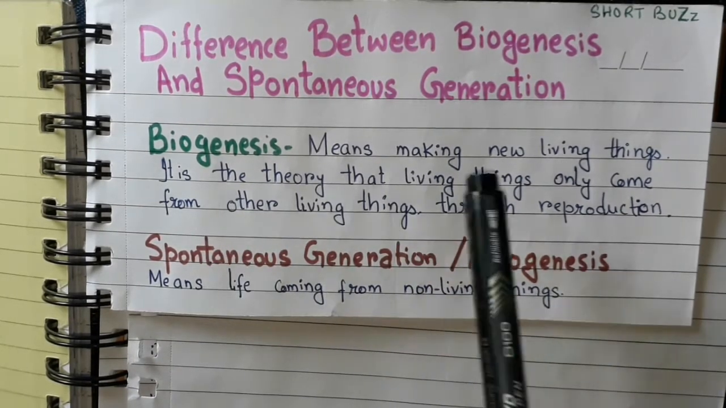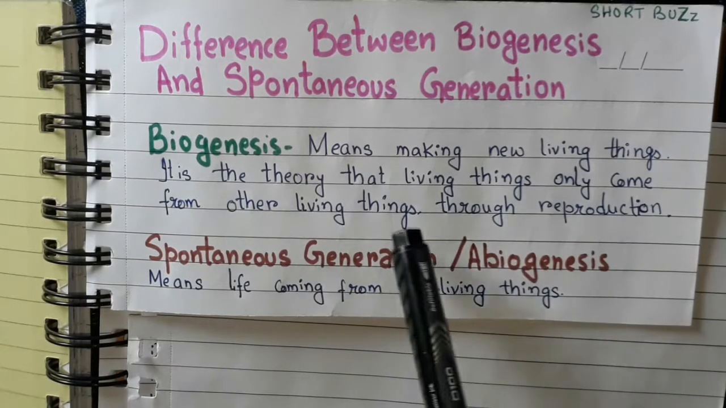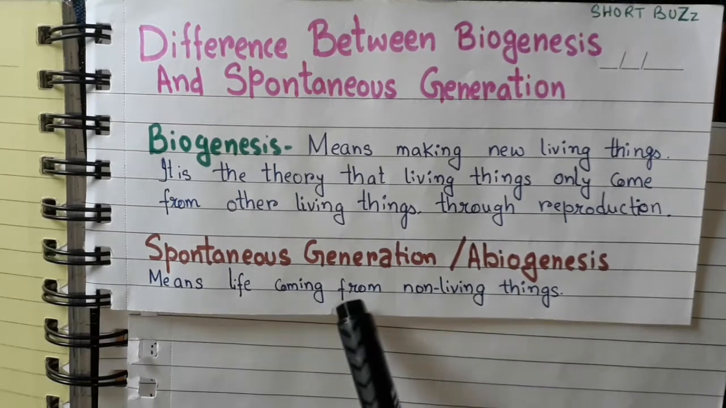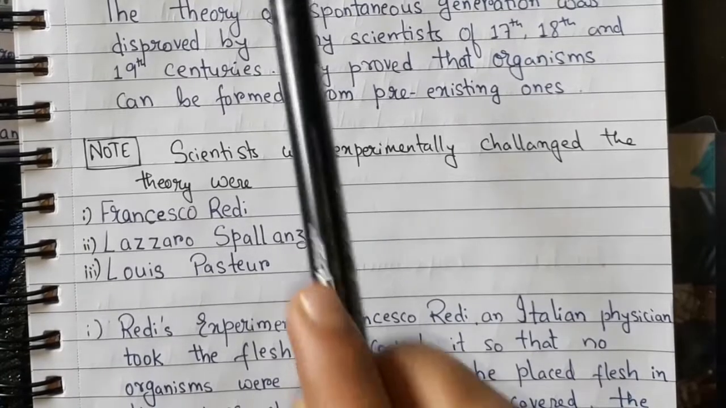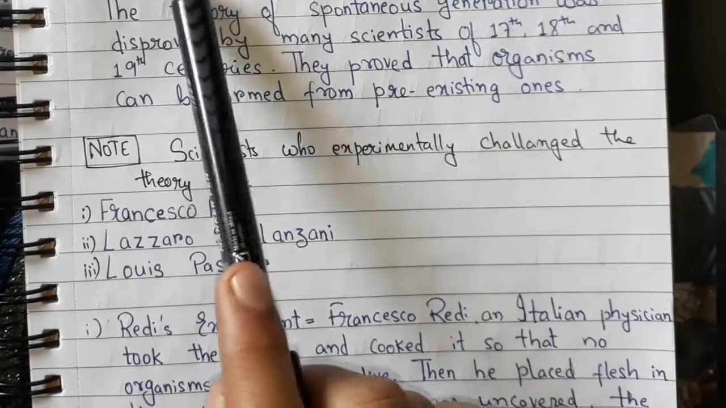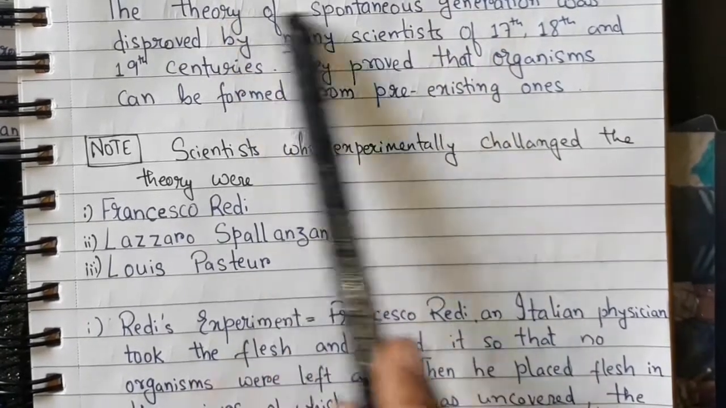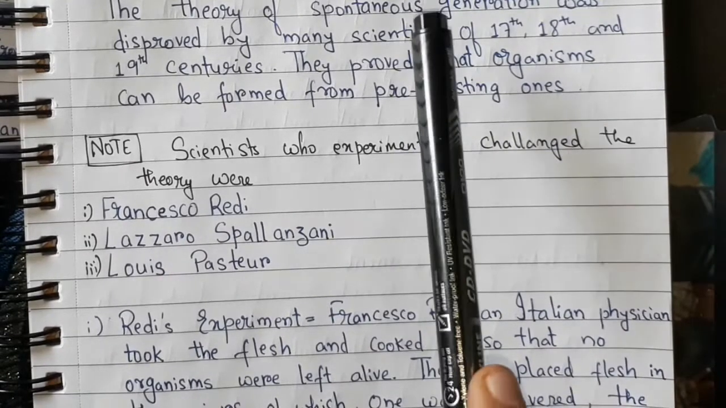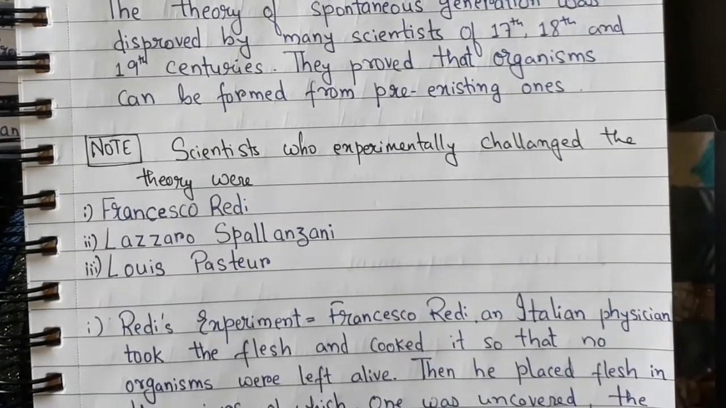Biogenesis means making new living things. It is the theory that living things only come from other living things through reproduction. Spontaneous generation means life coming from non-living things. The theory of biogenesis is evidence against the theory of spontaneous generation.